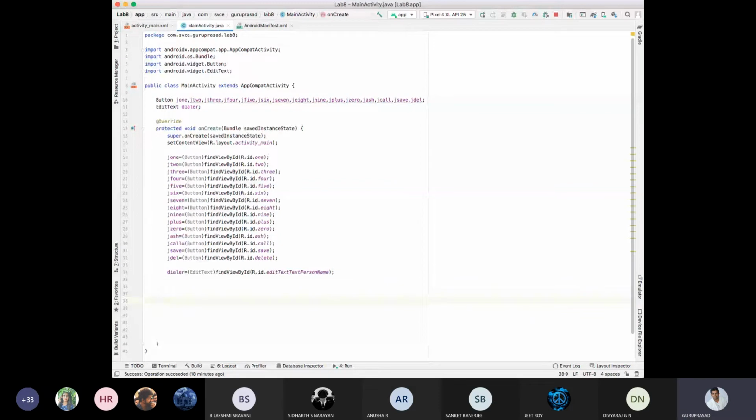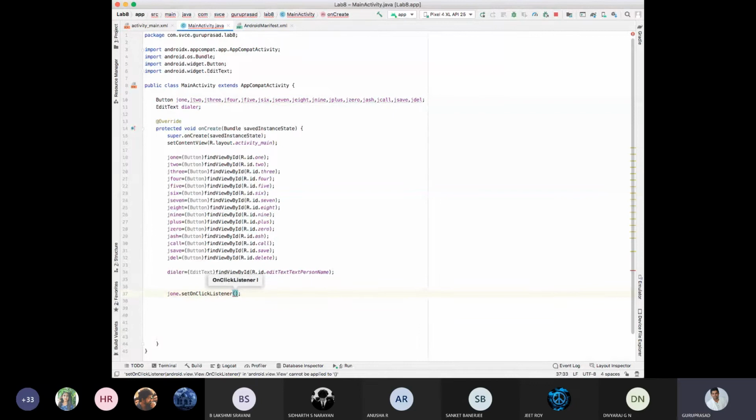Now your task is, upon clicking the Java 1 button, what should happen? For that, listen carefully, for the beginners. Java 1 button, if I am clicking that, dot setOnClickListener. Upon clicking, I'm creating a method, new View.OnClickListener.